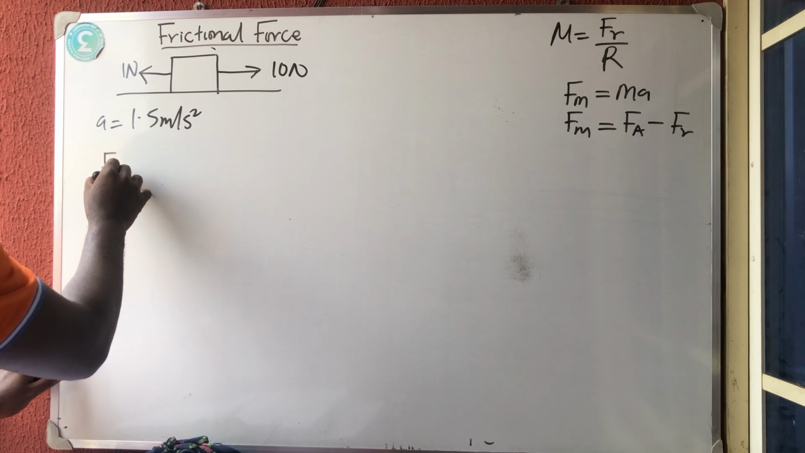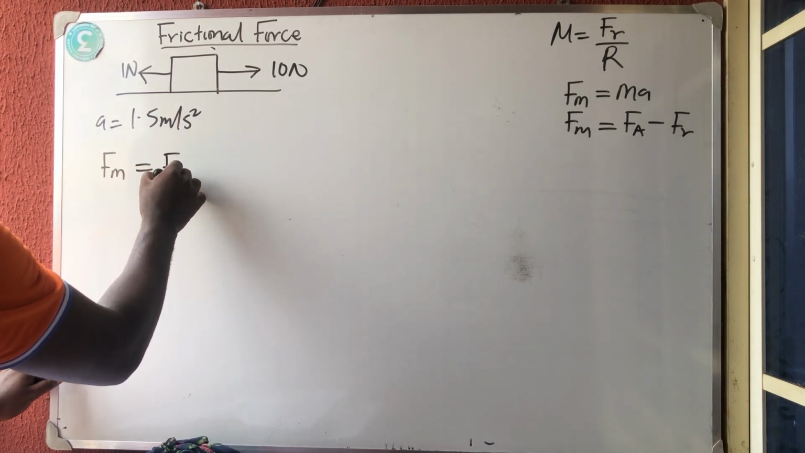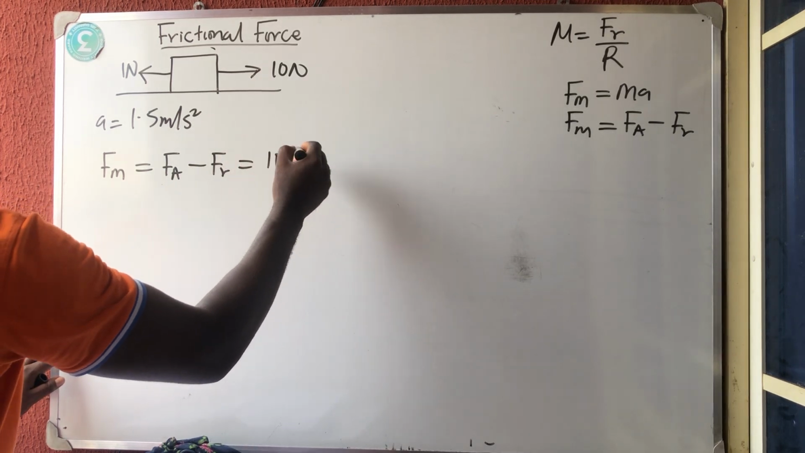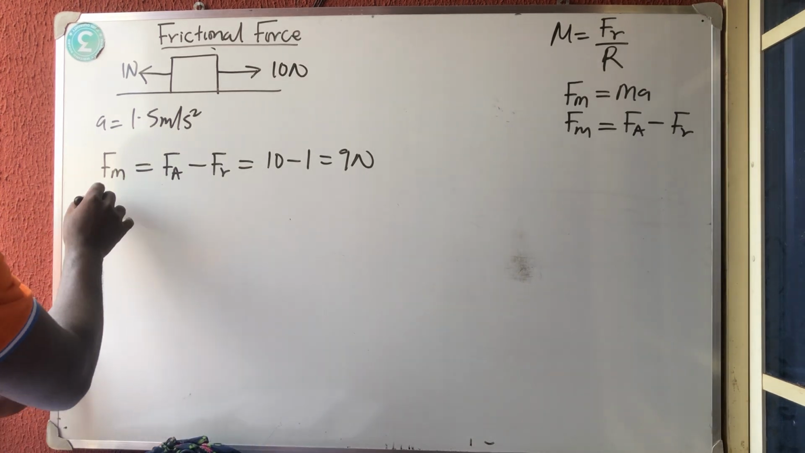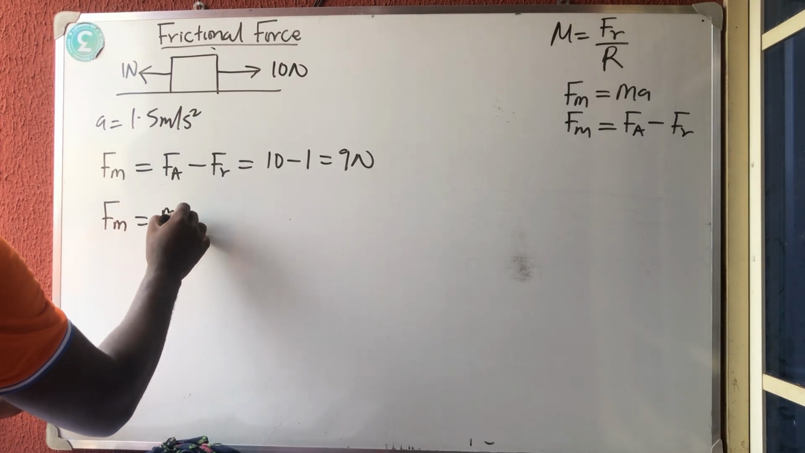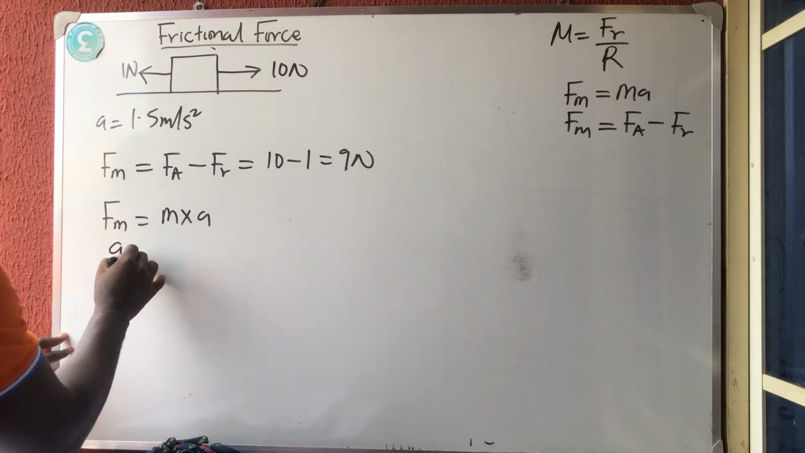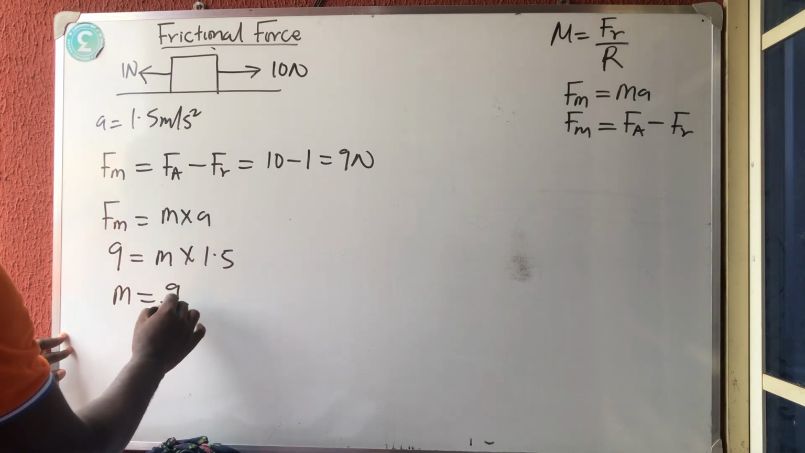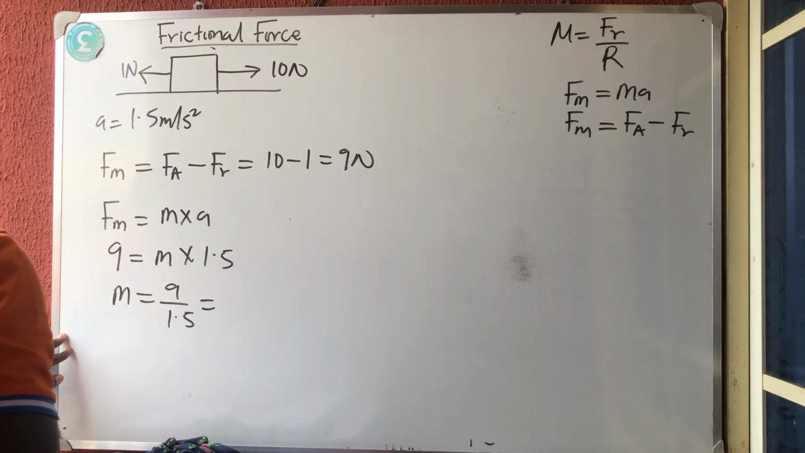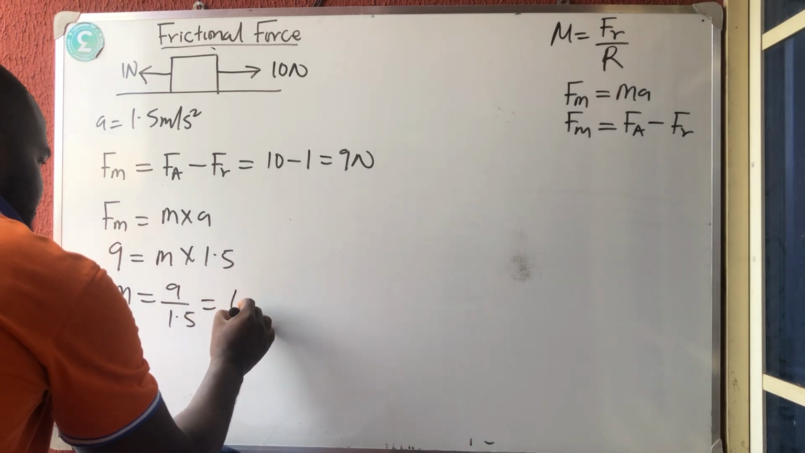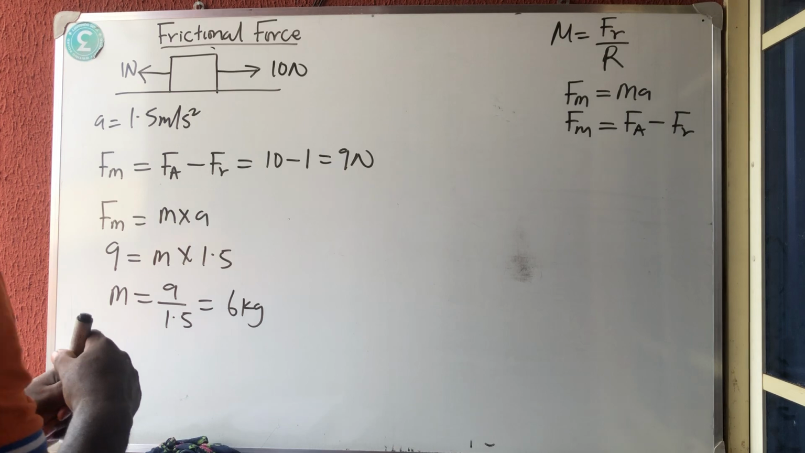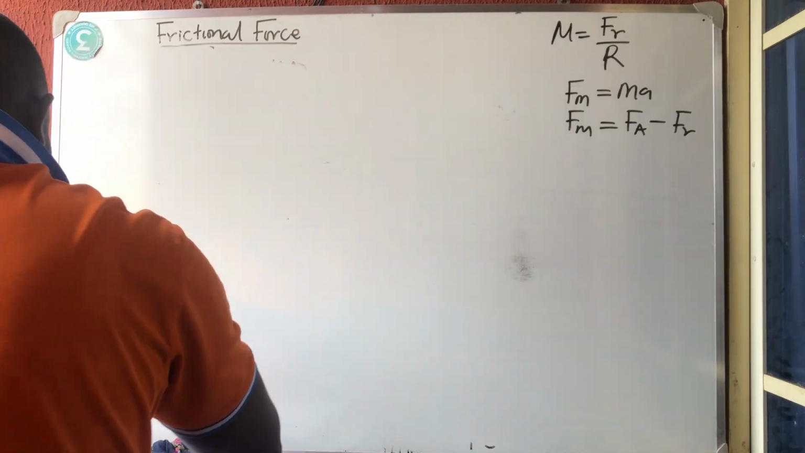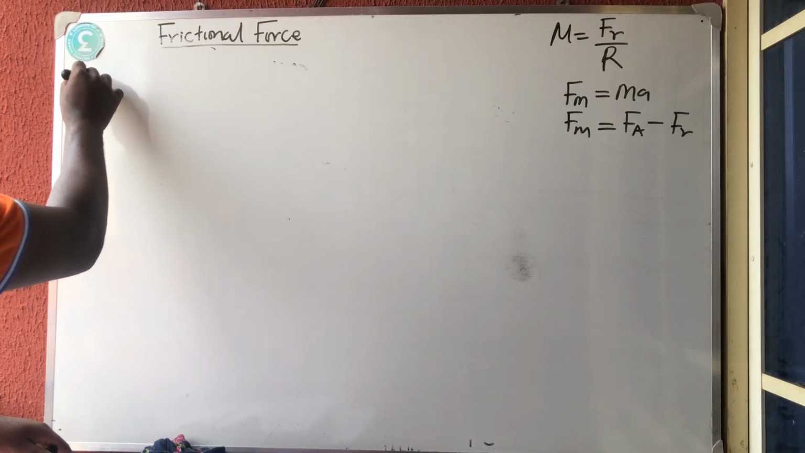We know that the moving force is equal to the applied force minus the frictional force. So let us get that. The applied force is 10 minus the frictional force, so I'm having 9 Newton. But the same moving force is the same as saying mass times acceleration. So I'm having 9 is equal to M times 1.5. So my M staying alone, I'm having 9 divided by 1.5, which will give us 6 kilogram. As simple as that. Very, very simple. Okay, so let us take the next one. Number 4, I don't know, you can check your own.